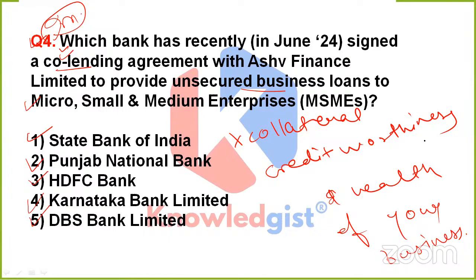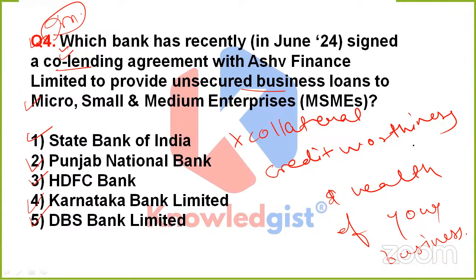And these loans are a good option, friends, for businesses that don't have a lot of assets to use as collateral, or any business that needs funding more quickly, because these will provide faster processing times. Minimum documentation would be needed, and EMIs would be affordable. That is the basic thing when we talk about unsecured business loans.